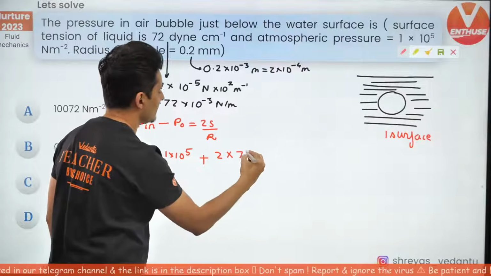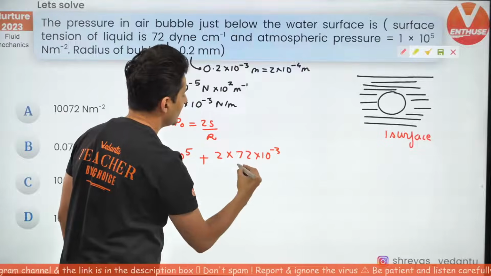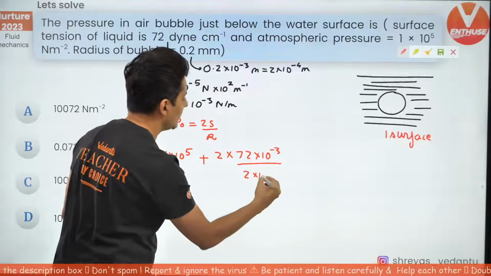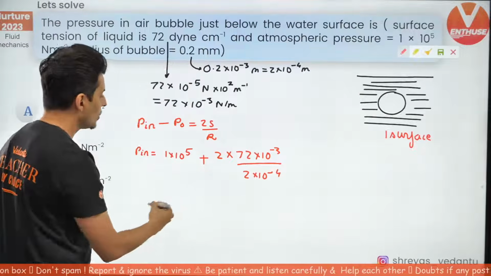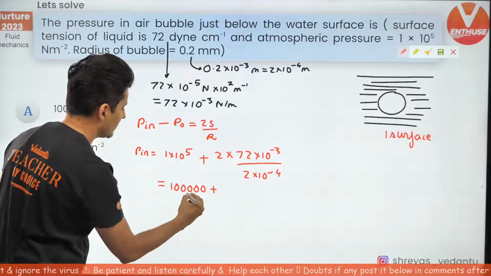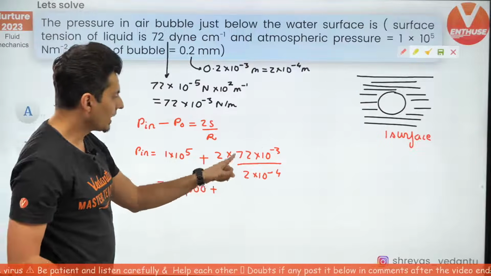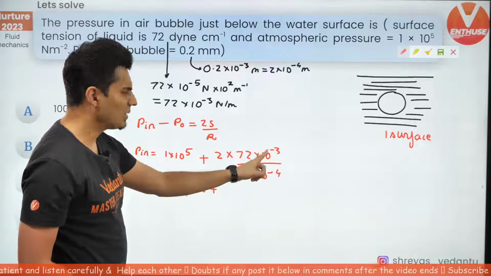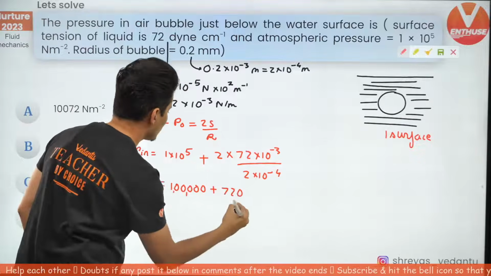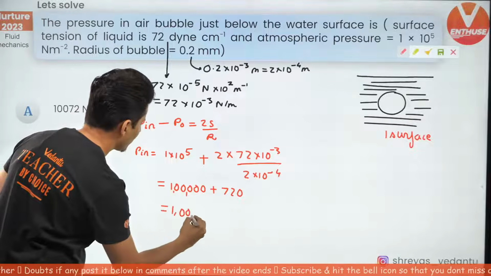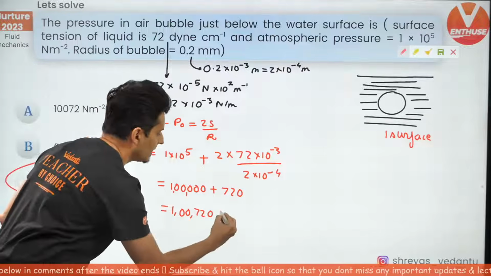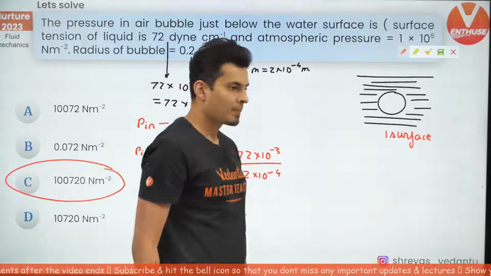What is s? s is 72 into 10 to the power minus 3, divided by r. What is r? r is 2 into 10 to the power minus 4. 2 cancels, so 10 to the power 5 is 1 lakh, plus, with 2 cancelling and this going on the top, it will become 10 to the power 1, so it will become 720. So this will become 1 lakh and 720. This is all in SI units, so Newton per meter square.